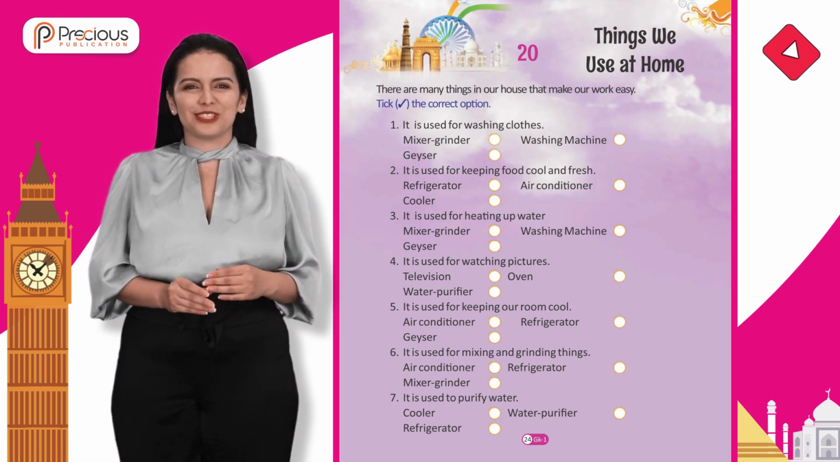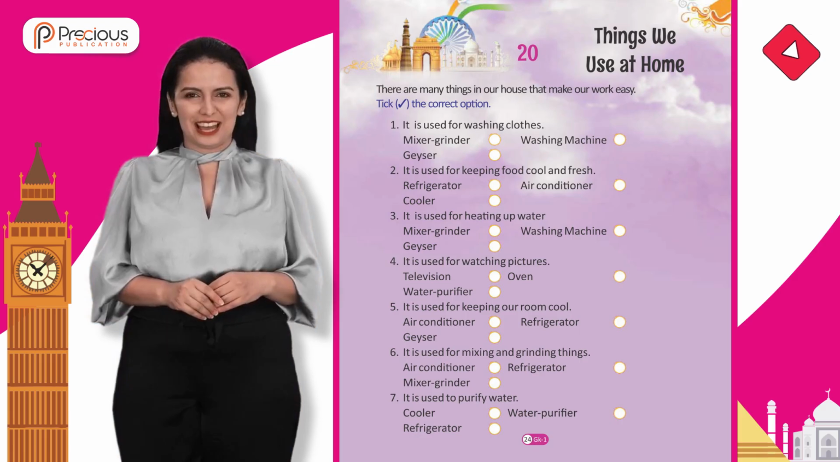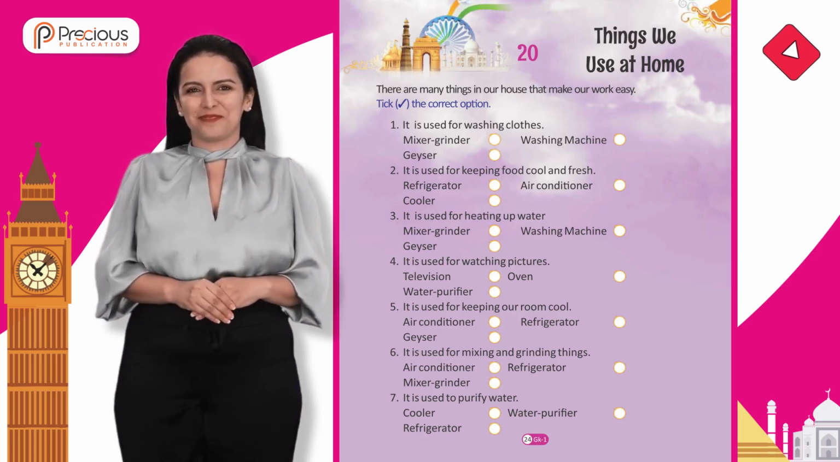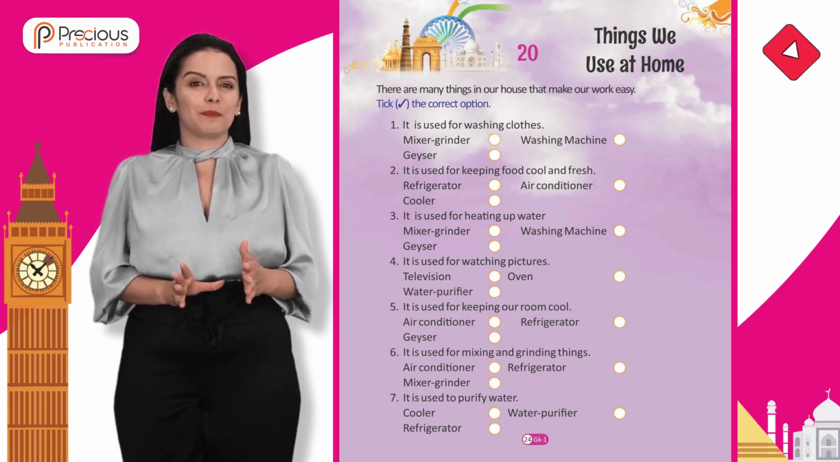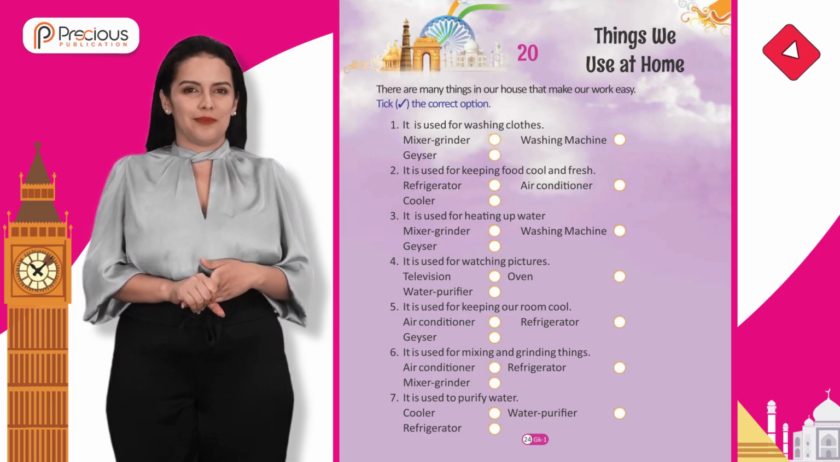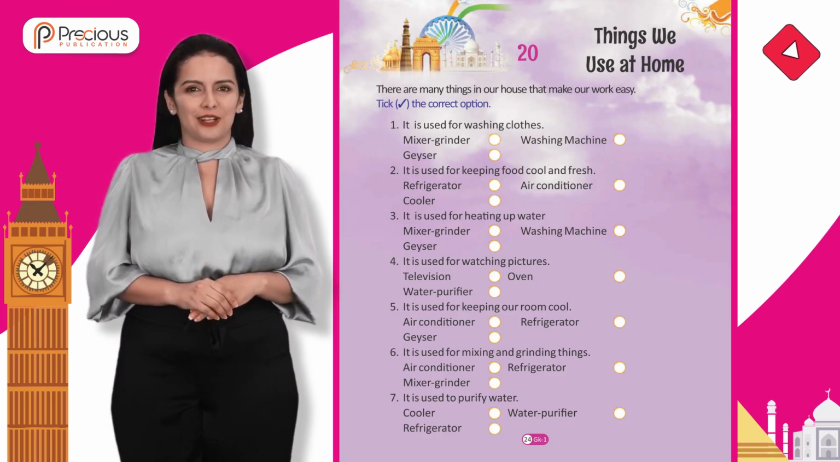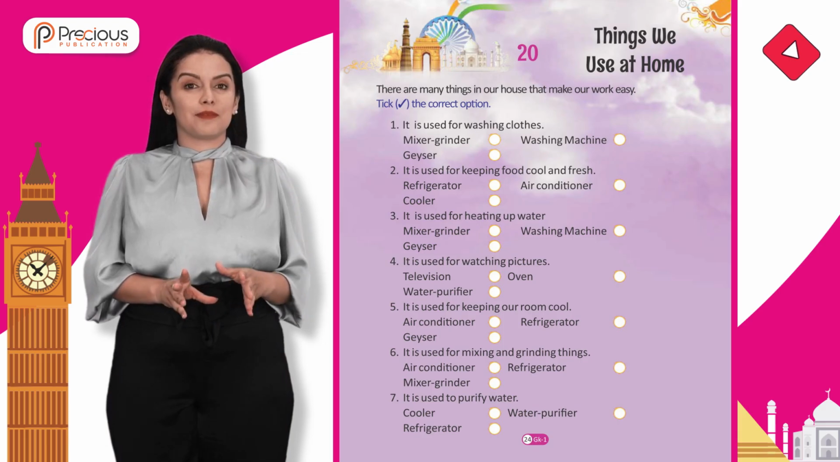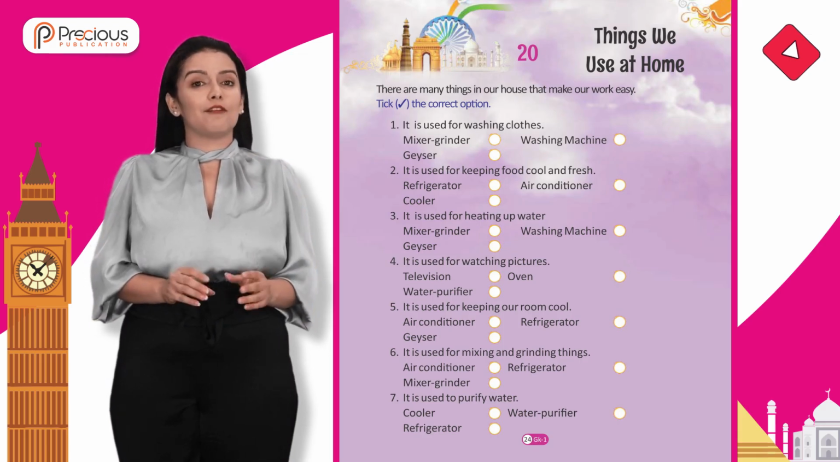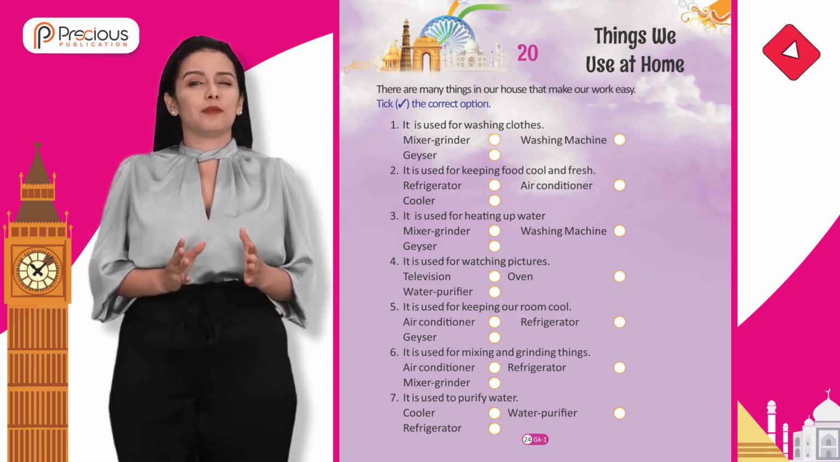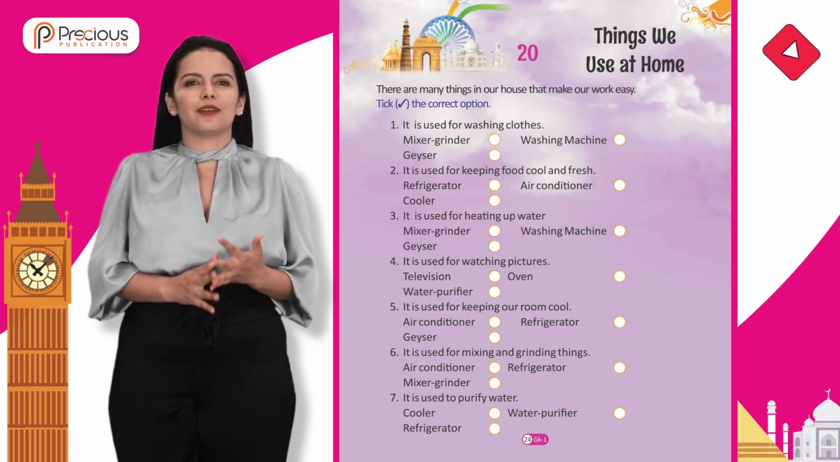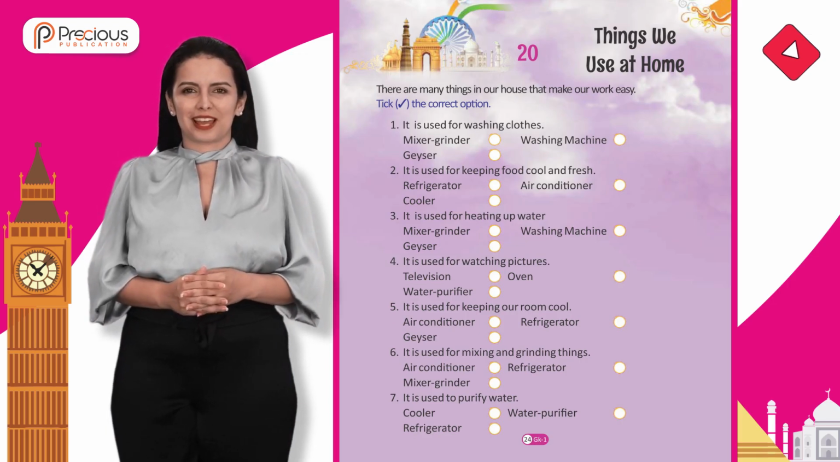1. It is used for washing clothes. Mixer grinder, washing machine, geyser. 2. It is used for keeping food cool and fresh. Refrigerator, air conditioner, cooler. 3. It is used for heating up water. Mixer grinder, washing machine, geyser.